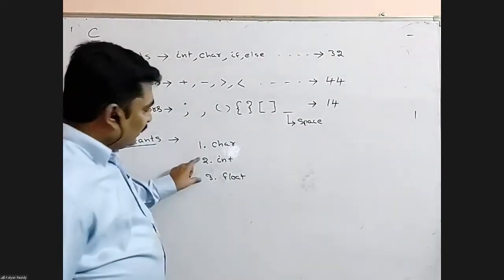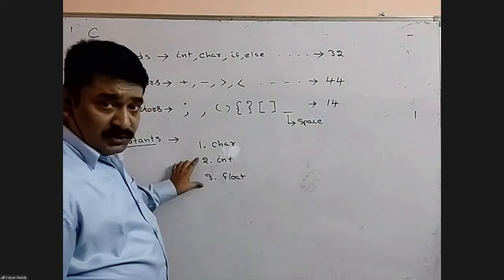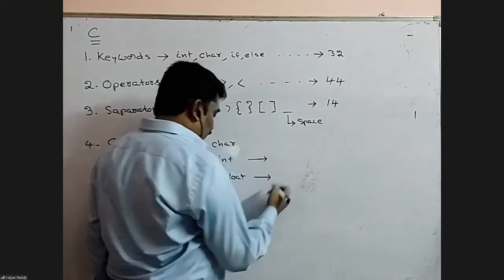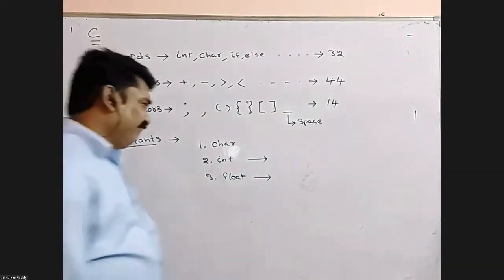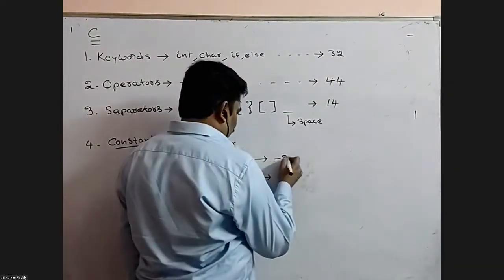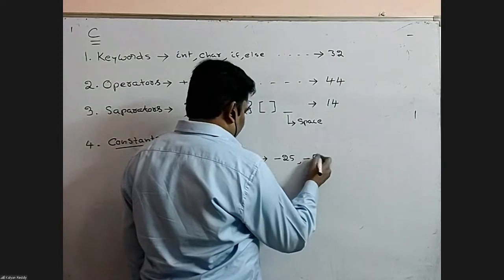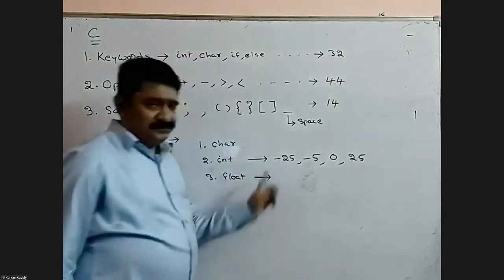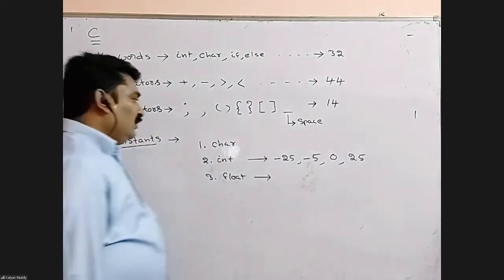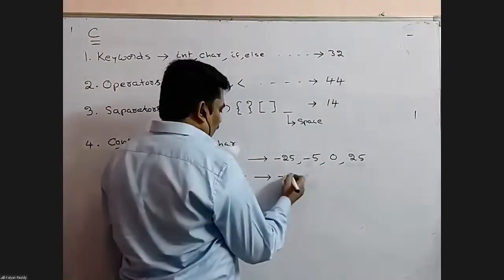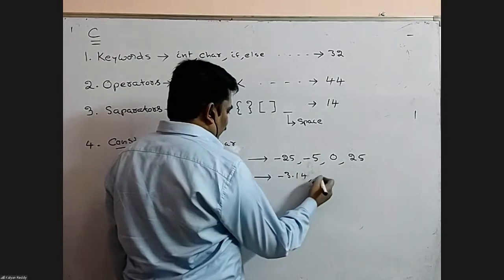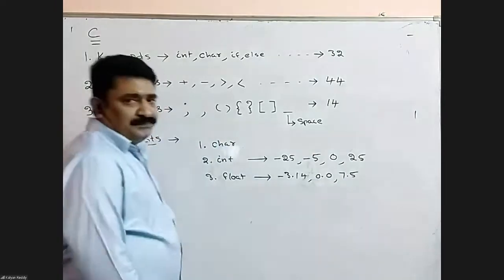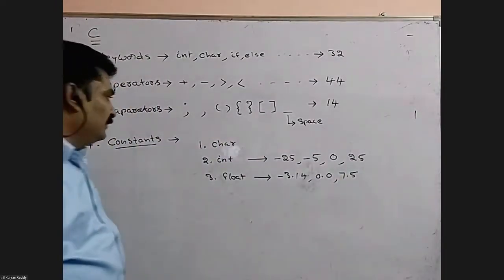These two are called numerics. This is alphanumeric. Come to the numerics: integer constants and float constants. Integers are without fractional numbers: minus 25, minus 5, 0, 25. These type of numbers are integer constants. Float means fractions: minus 3.14, 0.075. These type of numbers are called float constants.